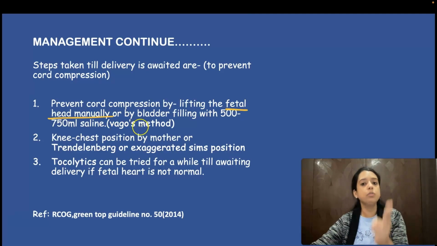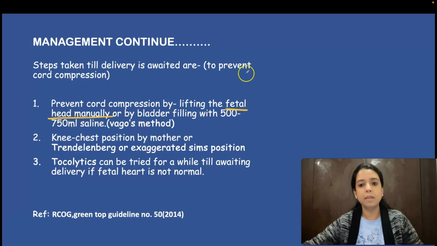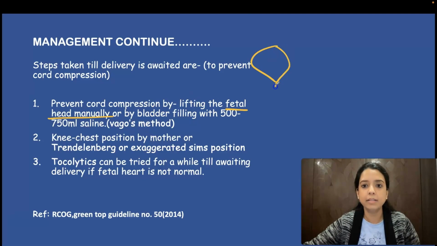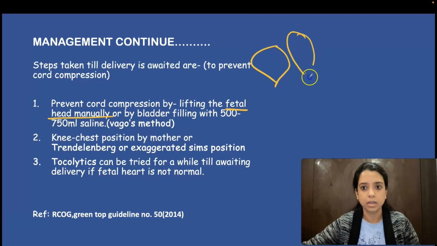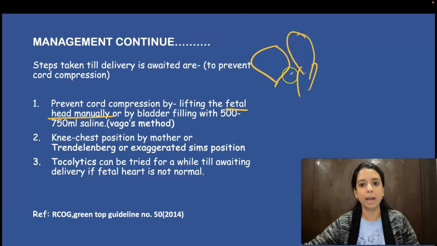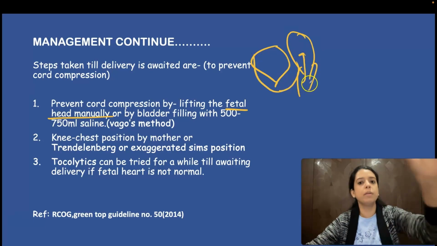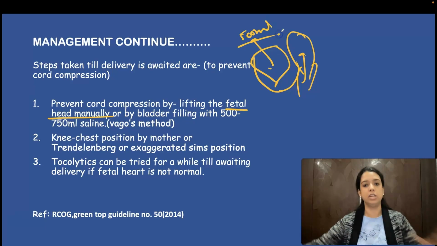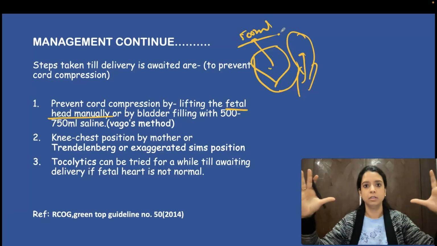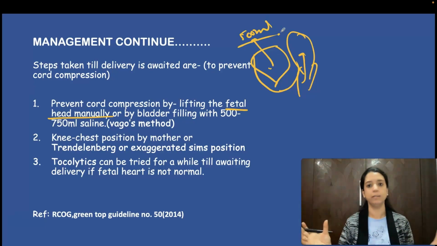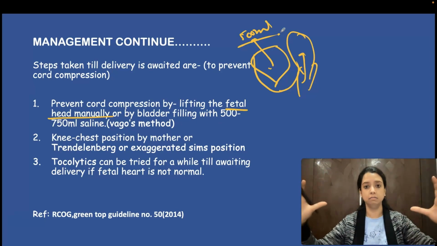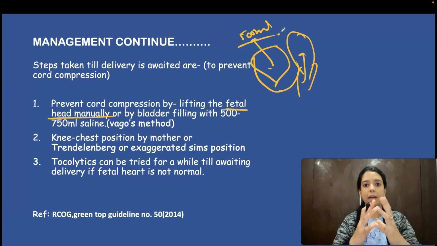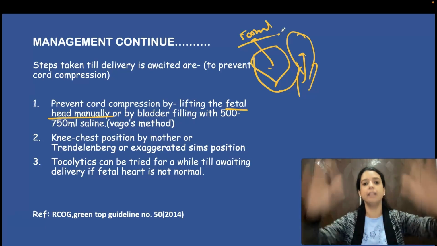Sometimes when you fill the urinary bladder, it is just up in the front of the uterus. So when you fill the urinary bladder, what happens when it gets filled? It pushes the head above. वो अपने आप head को ऊपर push कर देता है. So you have to fill the urinary bladder, and that too with around 500 ml of saline. It should be good filled enough. ये नहीं कि थोड़ा सा 100 ml डाल दिया हो गया. It should be fully distended. So you will fill the urinary bladder with 500 ml saline so that head is pushed back.